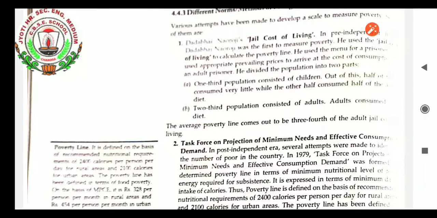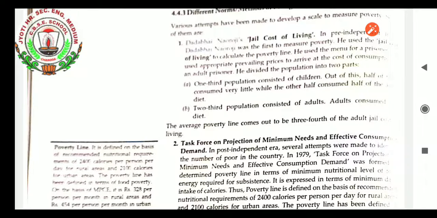What is the poverty line? It is defined on the basis of the recommended nutritional requirement of 2400 calories per person per day for rural areas and 2100 calories for urban areas. If people are not able to achieve this much calorie intake in these areas, then the person will be considered below the poverty line. The poverty line has been defined in terms of food poverty. On the basis of MPCE, it is rupees 328 per person per month in rural areas and rupees 454 per person per month in urban areas. That is also a way of deciding the poverty line.